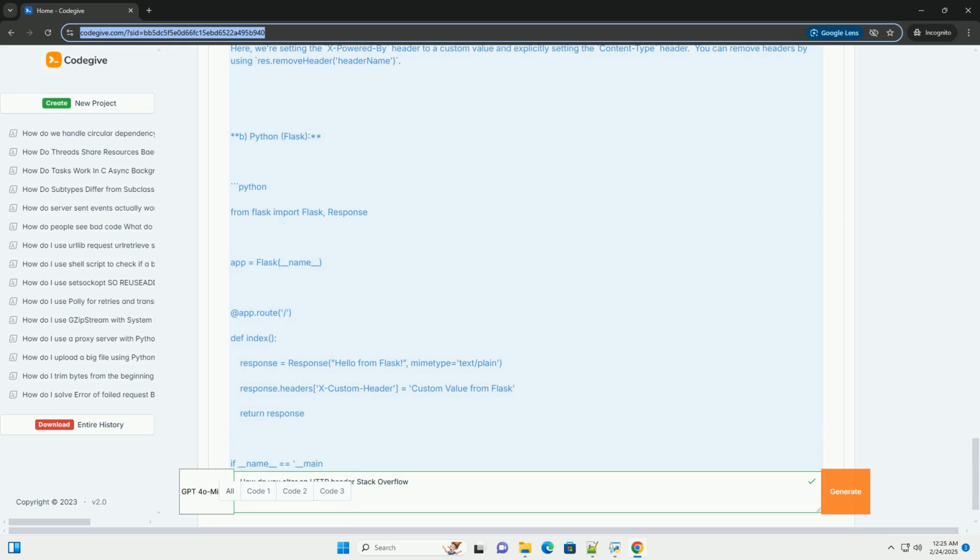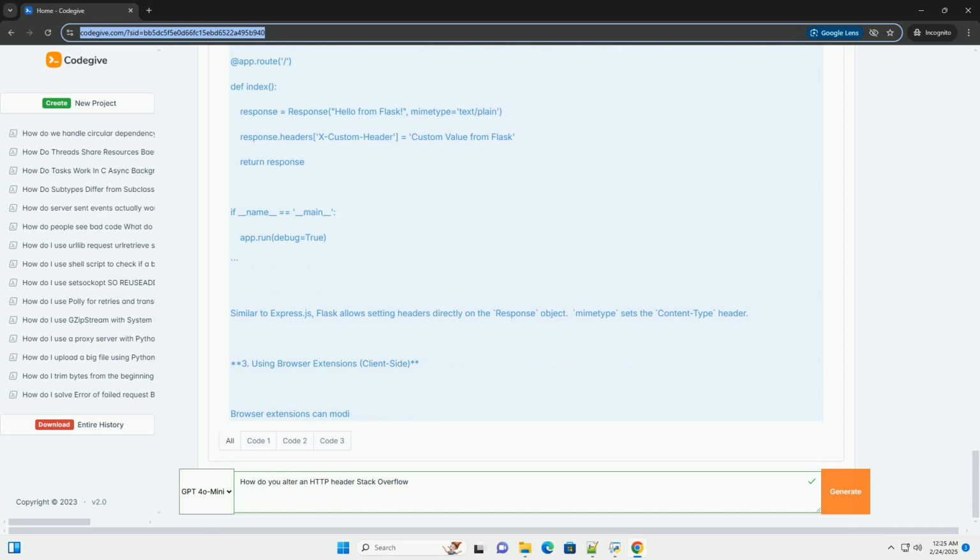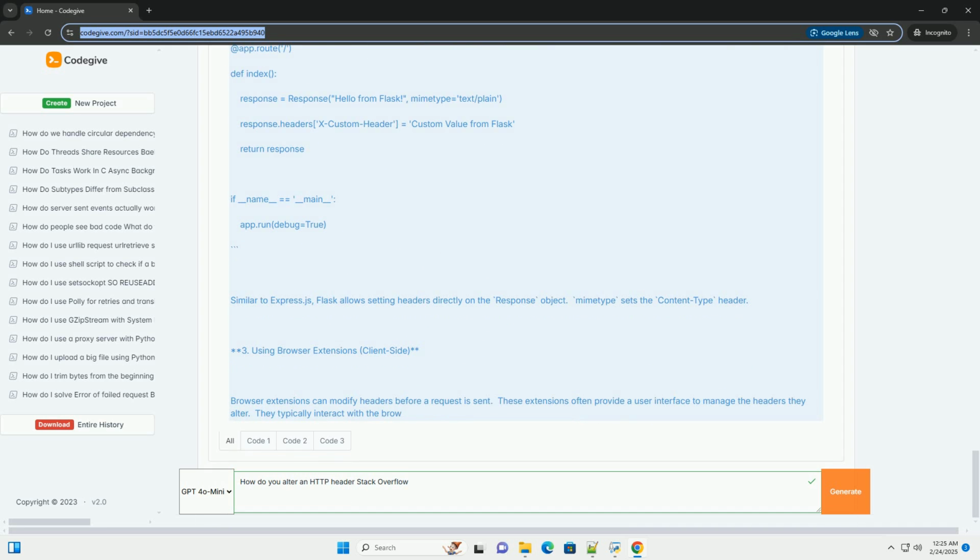For client-side manipulation, you primarily use the Fetch API, or the older XMLHttpRequest, in JavaScript. A. Using the Fetch API. The Fetch API provides a modern way to make network requests. You can modify headers during the request by including them in the init object. In this example, we're overriding the User-Agent header and adding a custom header, X-Custom-Header. This allows you to send custom information to the server.